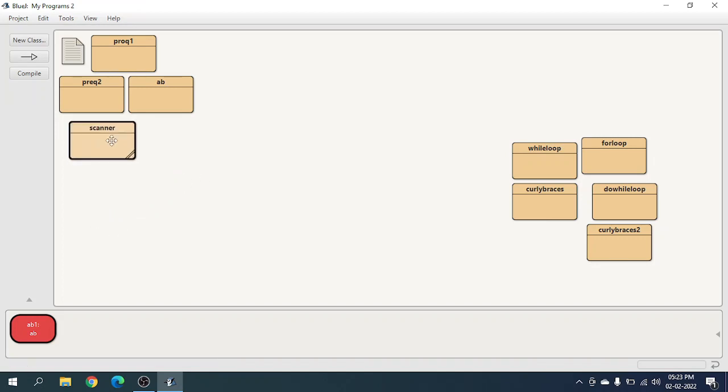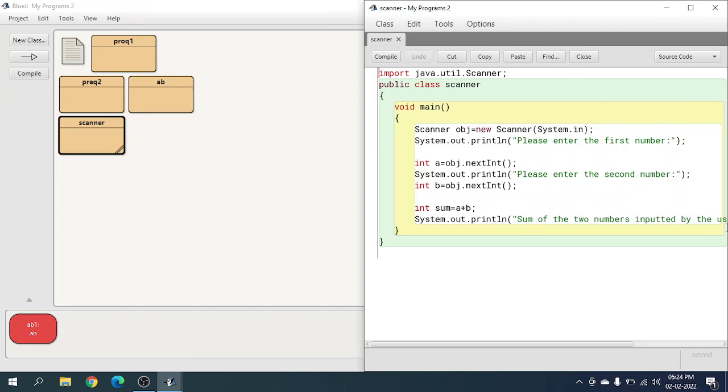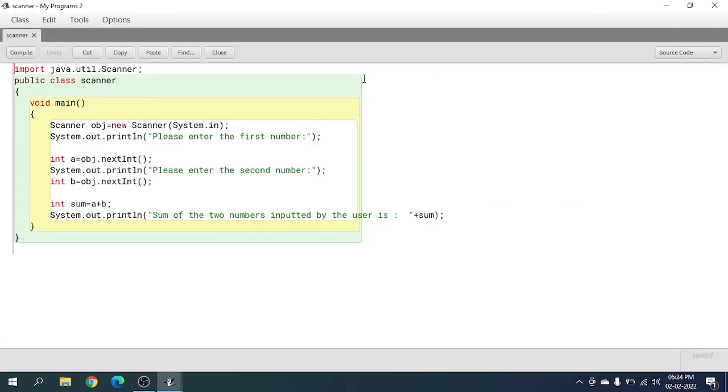So let me show you how this works. I'll guide you on how everything works. Scanner is basically a method by which you can let a user put a totally random number, or more random numbers.